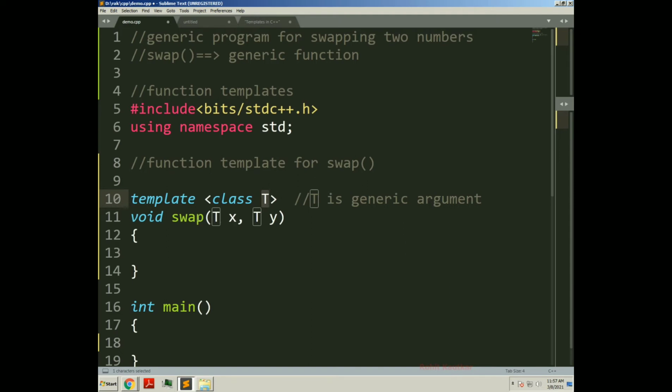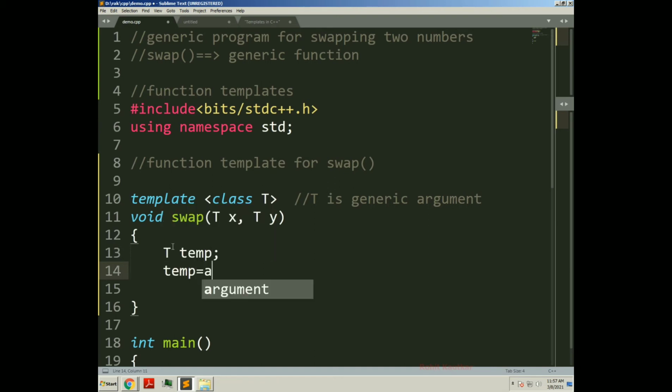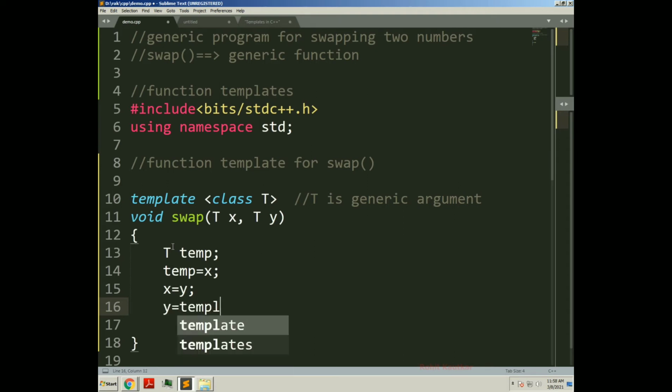If you pass integer data to this swap function, this T will represent integer. If you pass float data, this T will represent float. So depending on what kind of data you are passing, this T will change. Inside this we will create one temp variable of type T, and then we write our normal logic of swapping two numbers. So temp is equal to x, x is equal to y, and again I will store this temp value into y by writing y is equal to temp.